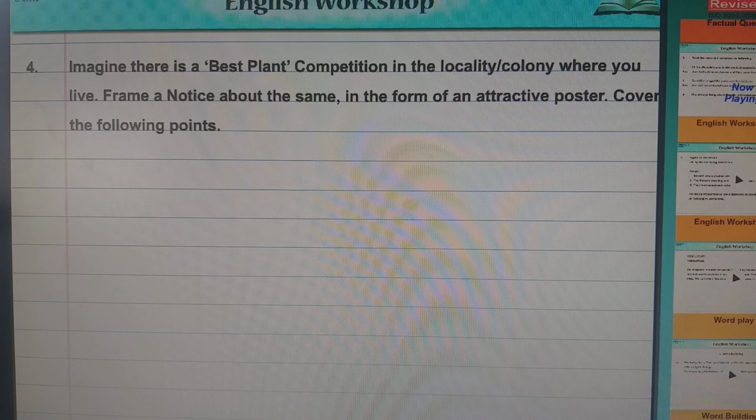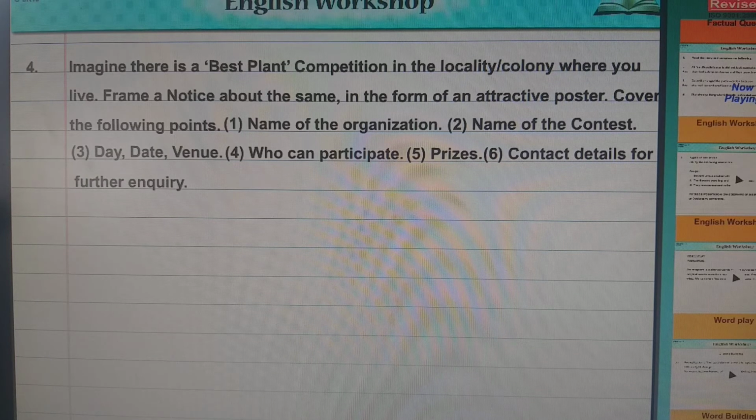And this is notice writing, one of the writing skills, and a few points they have given, and the marks are allotted according to these points only. You have to name the organization, contest, date, venue, and then participation, prizes, and contact details for further inquiry.